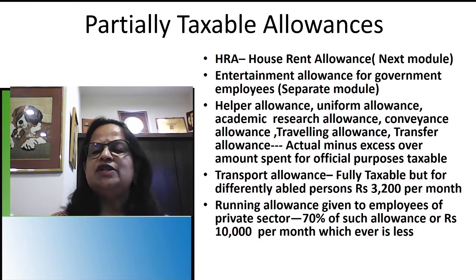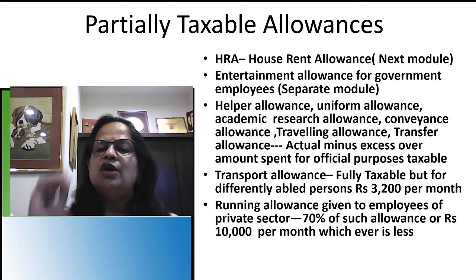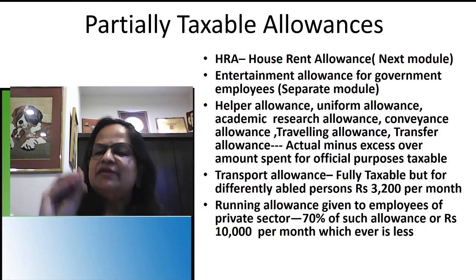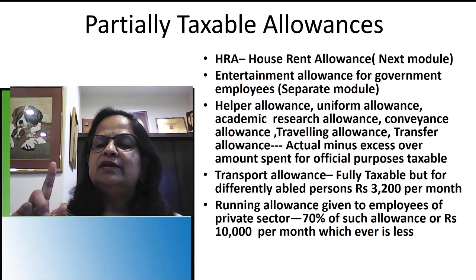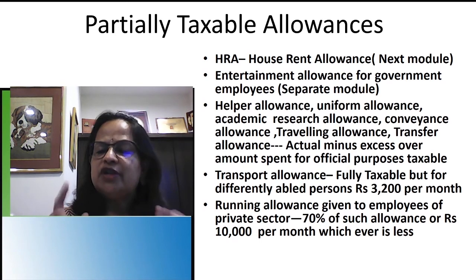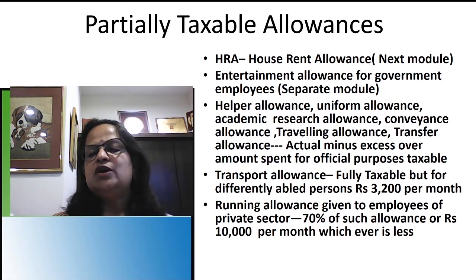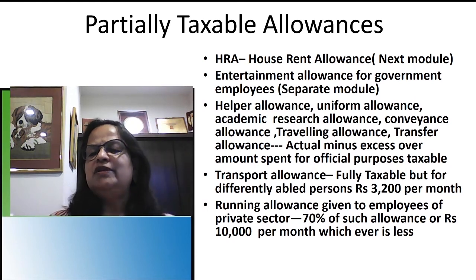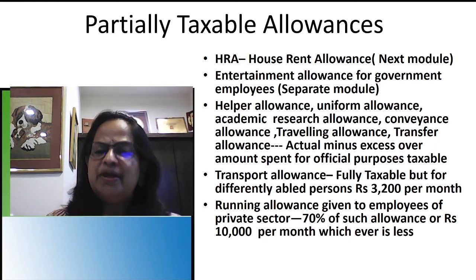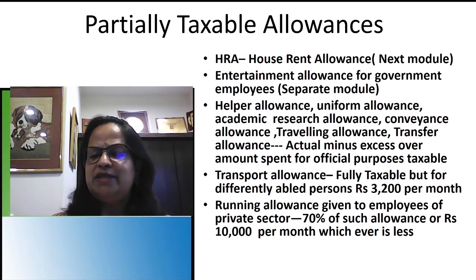So 70% of such allowance, whatever they got. If they are getting 10,000, 70% of such allowance means 7,000, or rupees 10,000 per month, whichever is less. So in that case, 7,000 will be exempted. If they are getting 14,000, then 14,000 into 70% or 10,000, whichever is less. Like that you will calculate. Whatever the amount received into 70 by 100, compare it with 10,000. Whichever is less will be exempted.